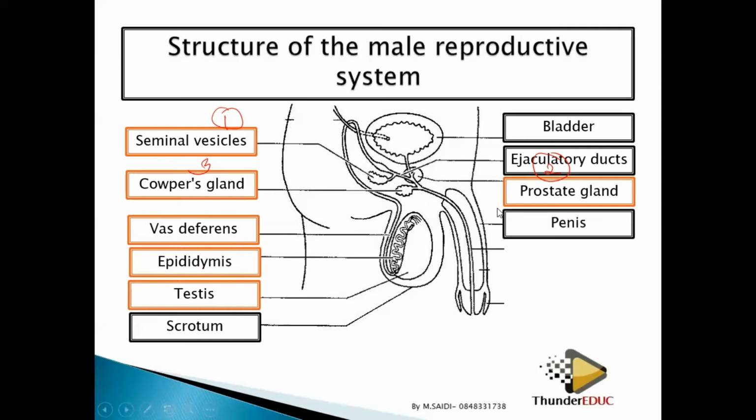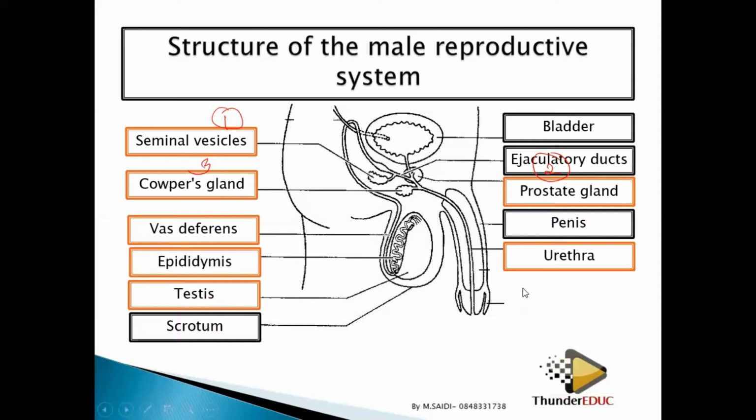Then we have the penis. Penis, obvious. Everyone knows about a penis. I don't even need to explain. However, we shall see the actual function of the penis, because sometimes some people misuse the penis because they give it another function which is not supposed to be. All right, let's look at the urethra. Inside the penis, there is a tube which brings out the sperms and the urine and all the stuff which is coming from inside.